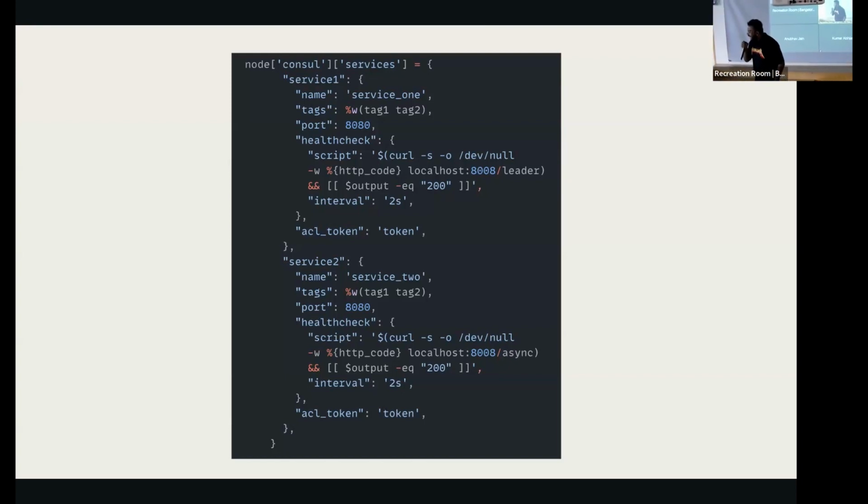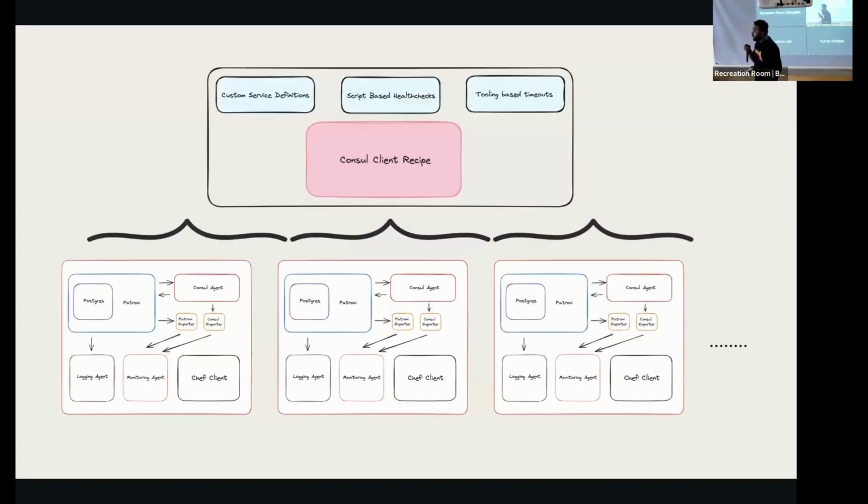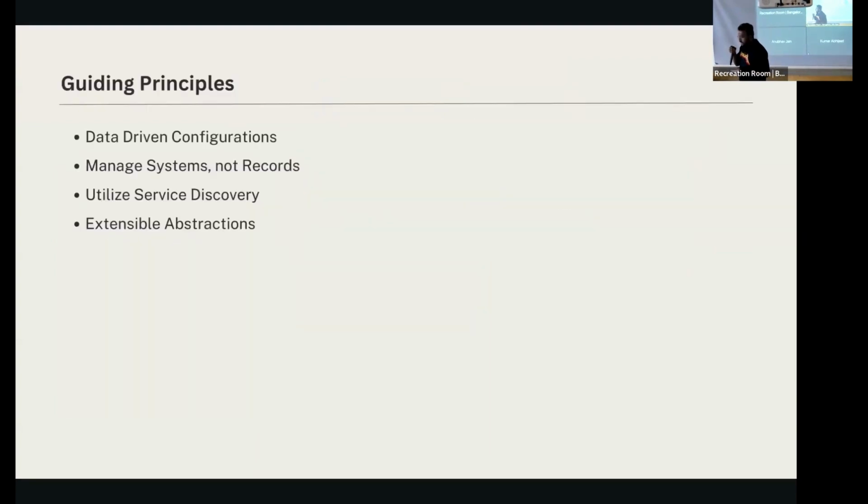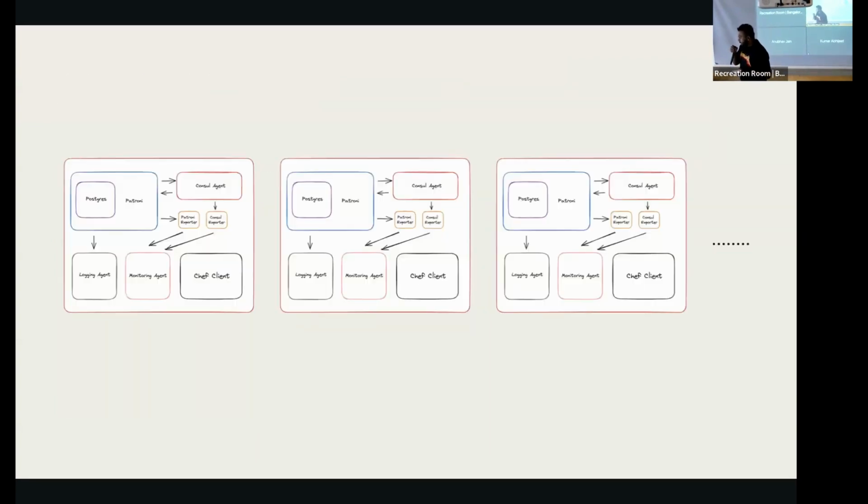So there can be multiple ways in which these can be expressed for multiple VMs. Elasticsearch would have a different health check, a different port, and similarly Postgres and Redis would have different things. So you need to create abstractions so that these multiple processes are avoided and you can just use one client recipe.